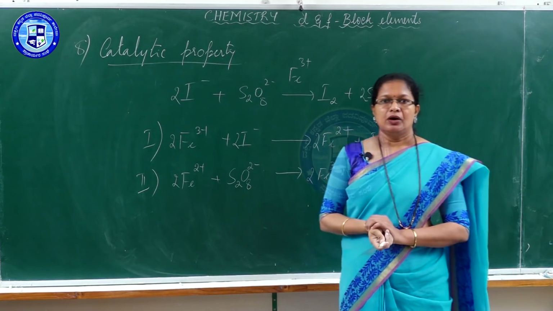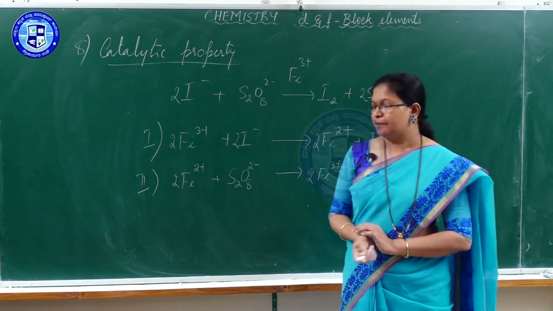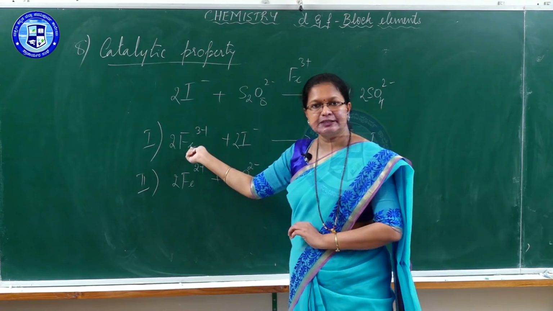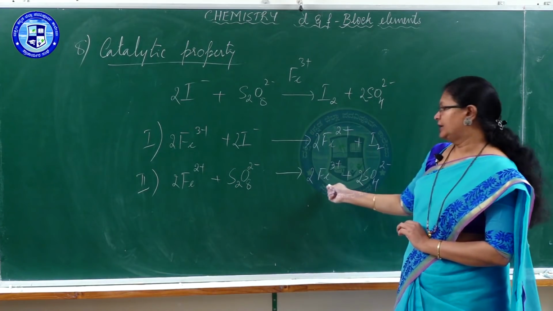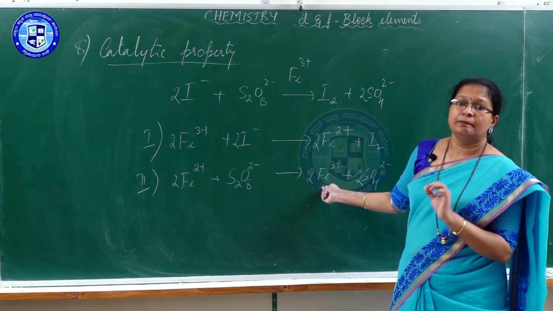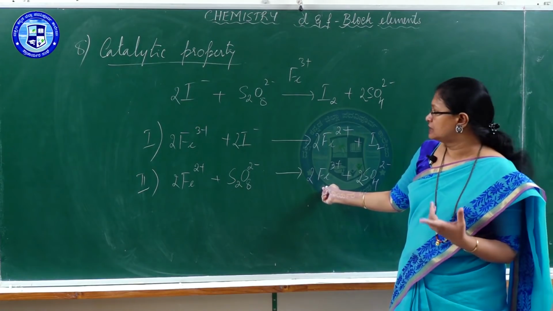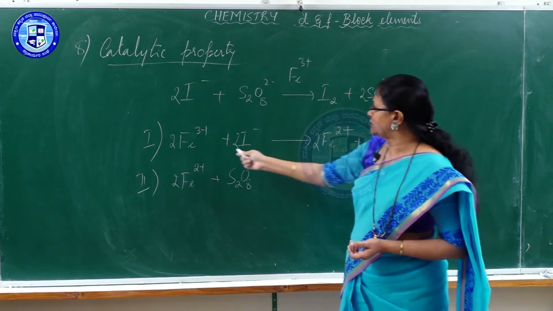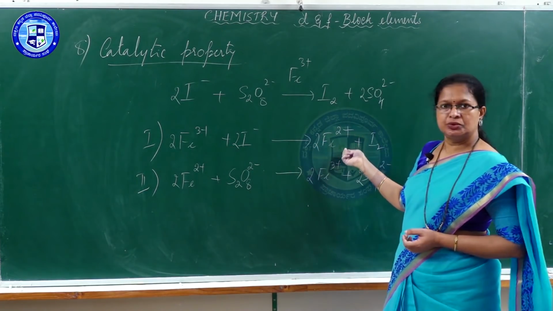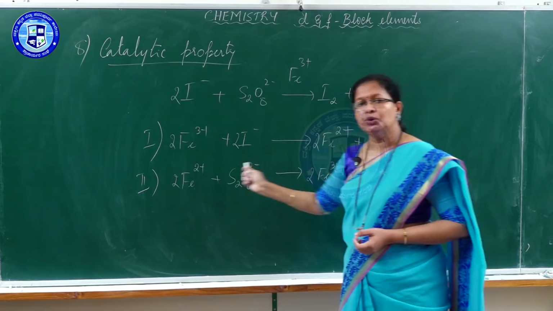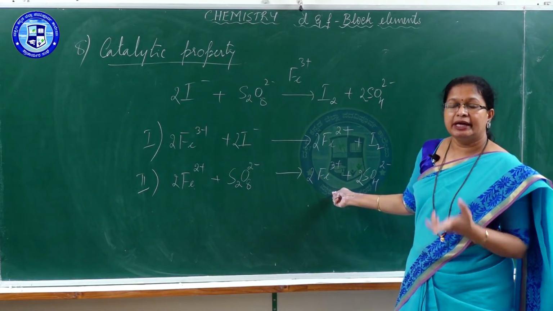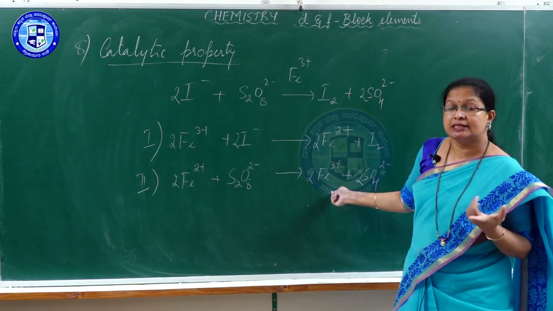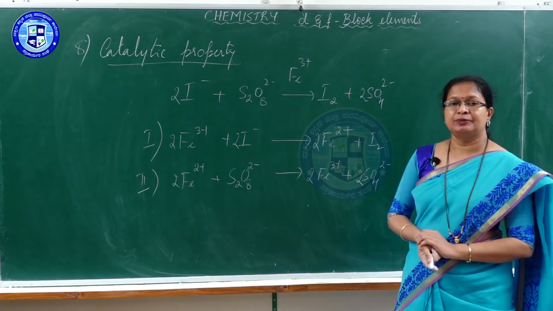But how do you say that iron is a catalyst here? Iron is a catalyst in the plus 3 state, ferric, which is regained at the end. What made ferric to be a catalyst? Because it could be with the variable oxidation state. Iron could change from plus 3 to plus 2, again from plus 2 to plus 3. It made iron in the plus 2 plus 3 state as a catalyst for this particular reaction.